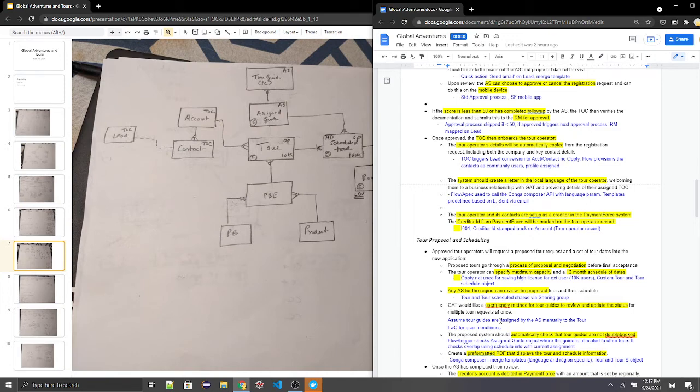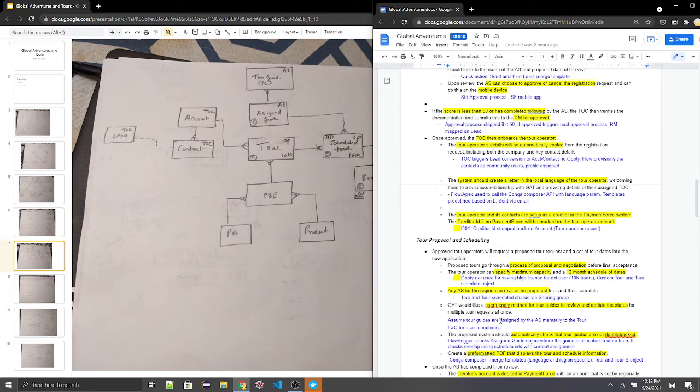The system should create a letter in the local language of a tour operator. So for this, we plan to use Flow and Apex, which can call the Conga Composer API. This can happen once the conversion happens or the contact or account gets created. The Conga Composer will be able to basically use multiple templates which are pre-created based on the language or the locality. And then we can also send email as part of that flow.